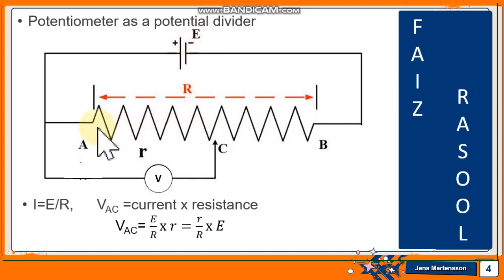In the practical demonstration, we are going to use only the first segment of the wire. The wire is 400 centimeters in total length, but we are going to use only 100 centimeters just to clear the concept. The EMF of the cell is 3 volt, but because of continuous use of the cell, it is down to 1.5 or 1.4 volt. So we are going to demonstrate this.